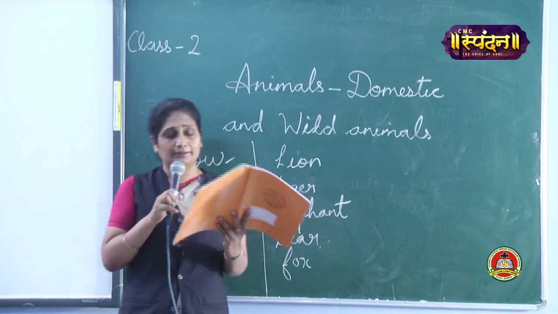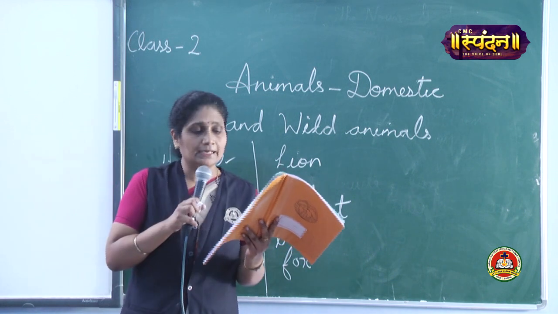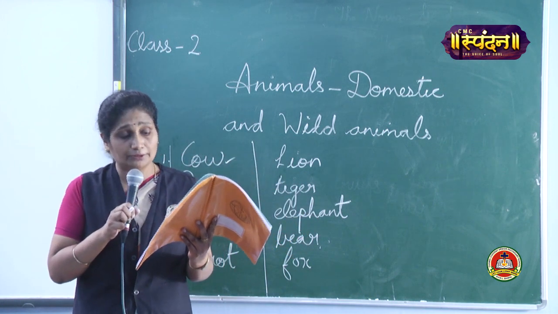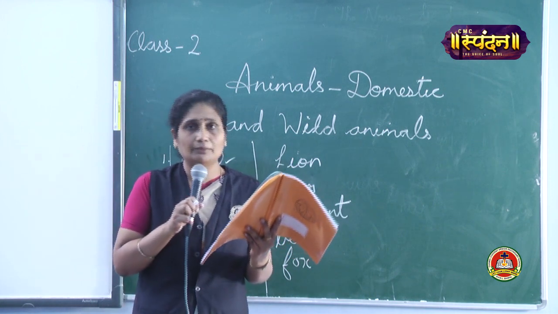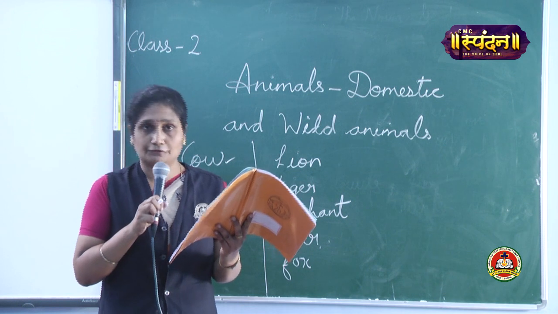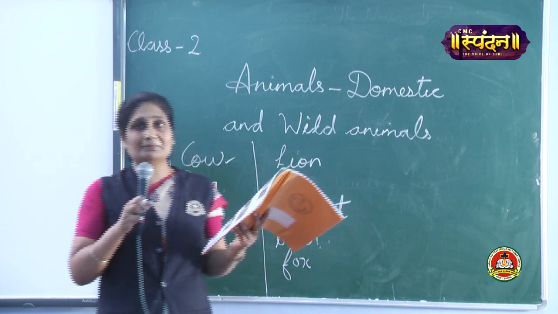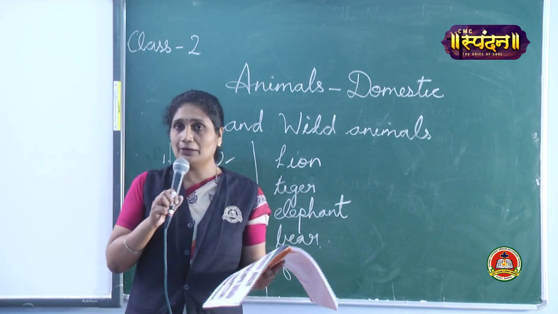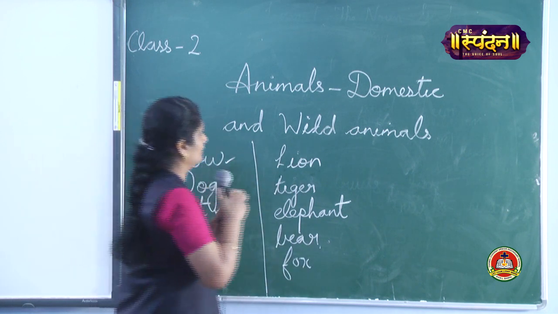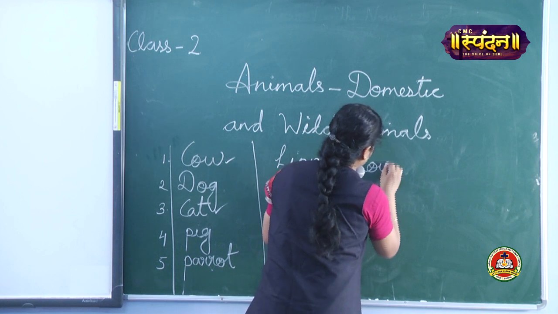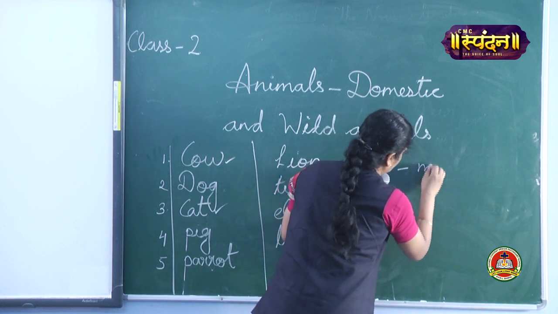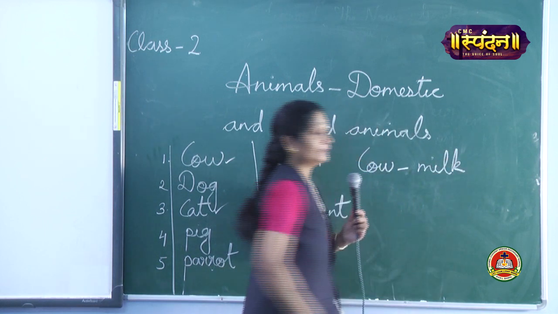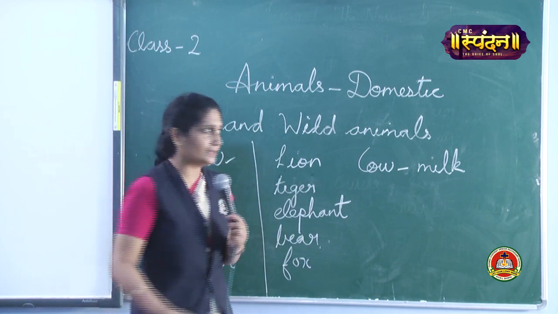Now we learn how they are useful to us. Some animals help us in many ways. Animals give us food. What are the animals which give us food? Cow. What does the cow give? The cow gives us milk. What are the other animals which give us milk? Buffalo.